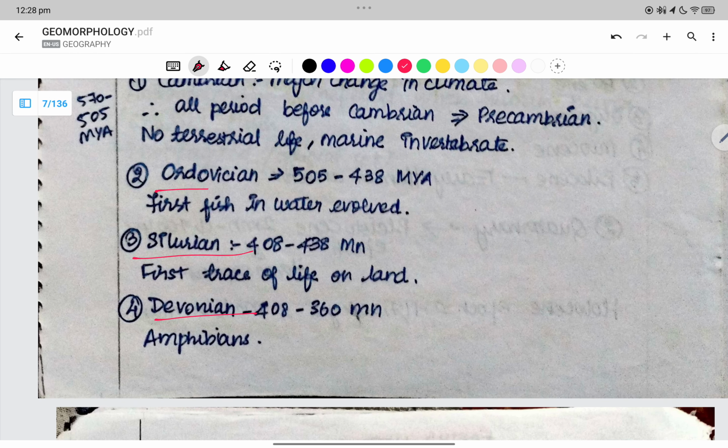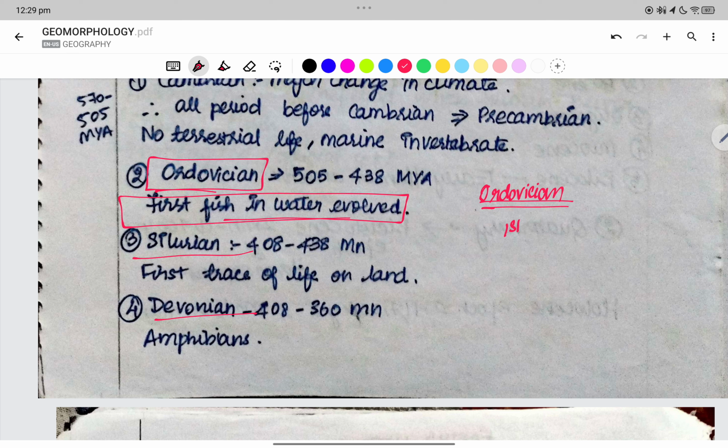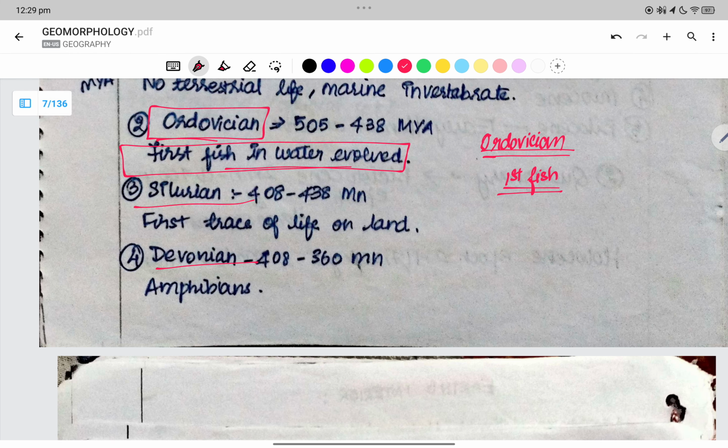Ordovician. The first fish in the water evolved during the Ordovician. So Ordovician is related to fish. Silurian is related to the first traces of life on land. Life on land is Silurian.